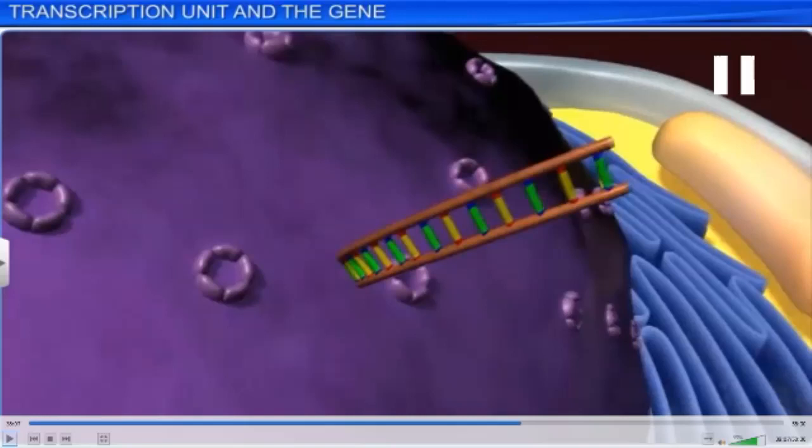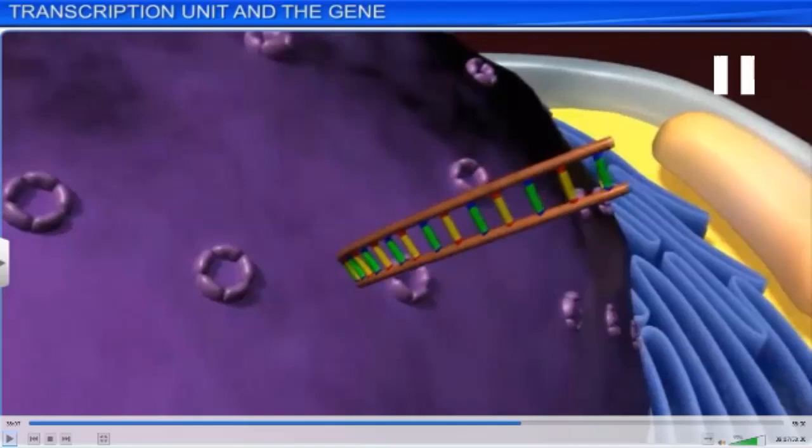So yesterday, till here it was over. What you saw just now is the animation of the process of transcription. As you saw, the double helical DNA strands, the templates, separated out, and from that only one strand will transcribe the mRNA.